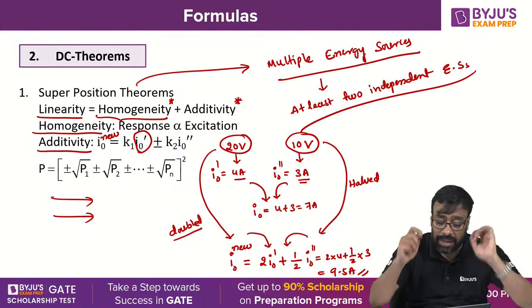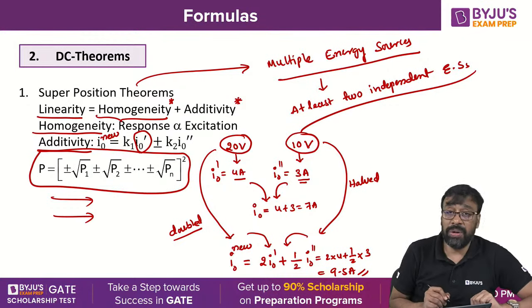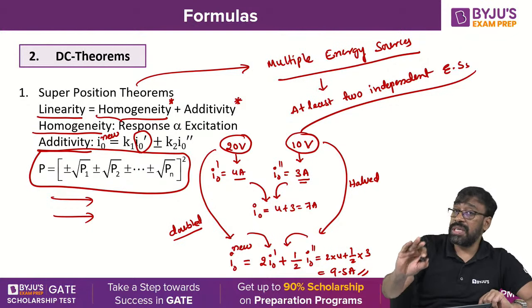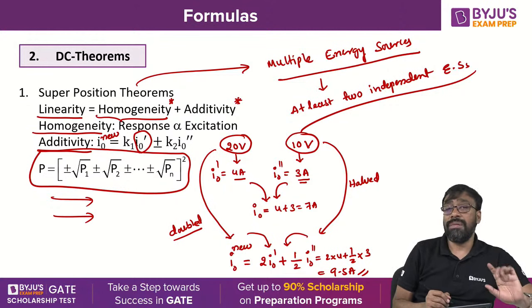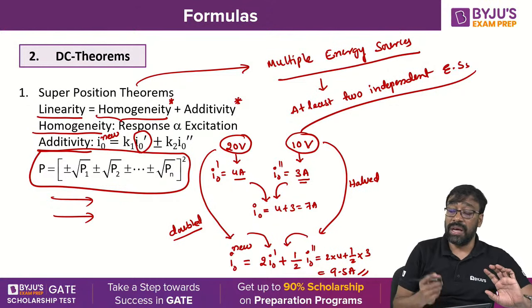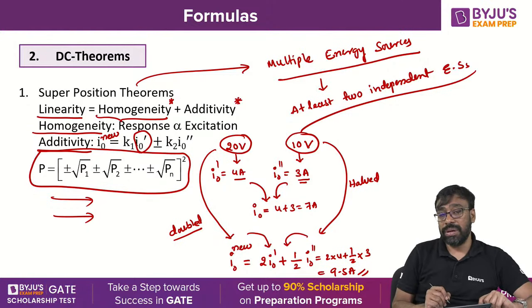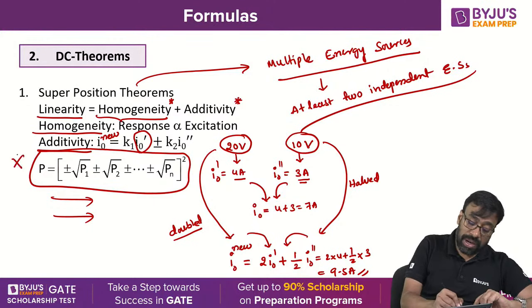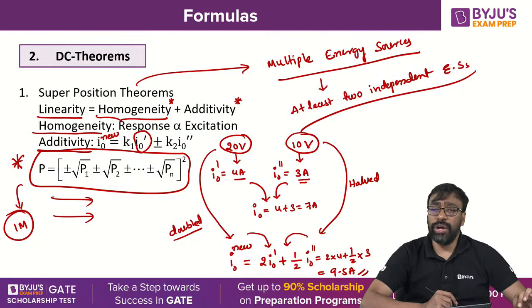Okay, well, this power formula is also very, very important. When there are n number of sources, with their individual power responses P1, P2 and so on, Pn, the total power with the simultaneous operation of all the sources will be plus or minus root P1, plus or minus root P2 and so on, plus or minus root Pn, whole square. This is a very, very important formula, Nana. A 1 mark question may directly come in the exam on the superposition theorem. Got it, okay?